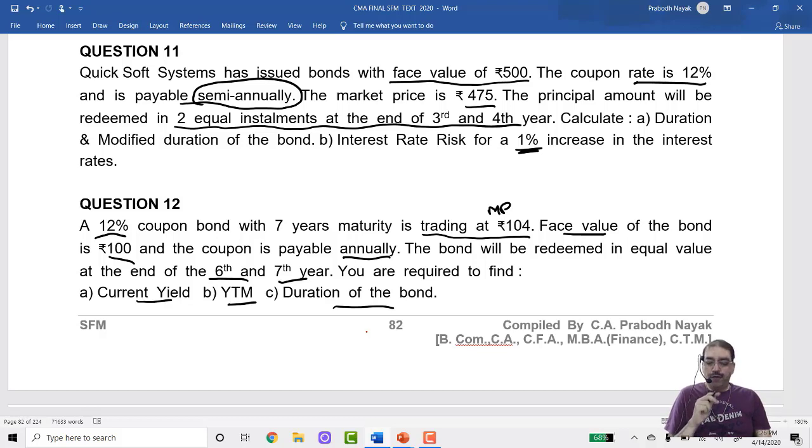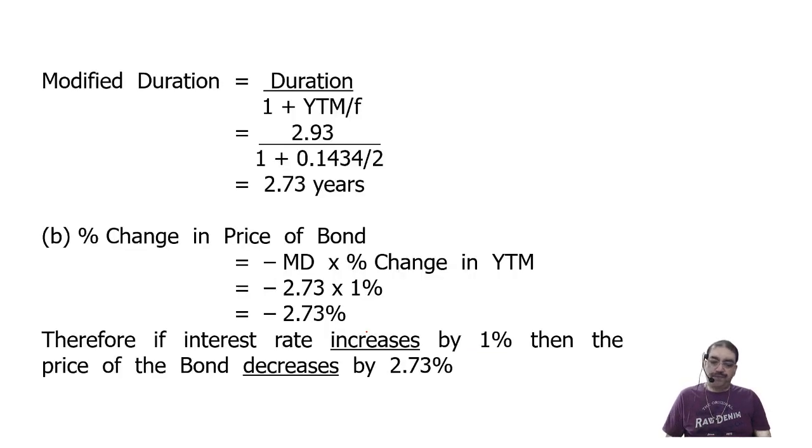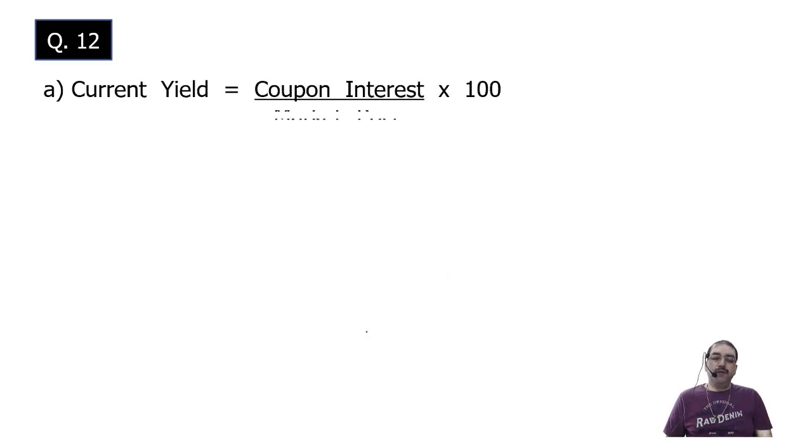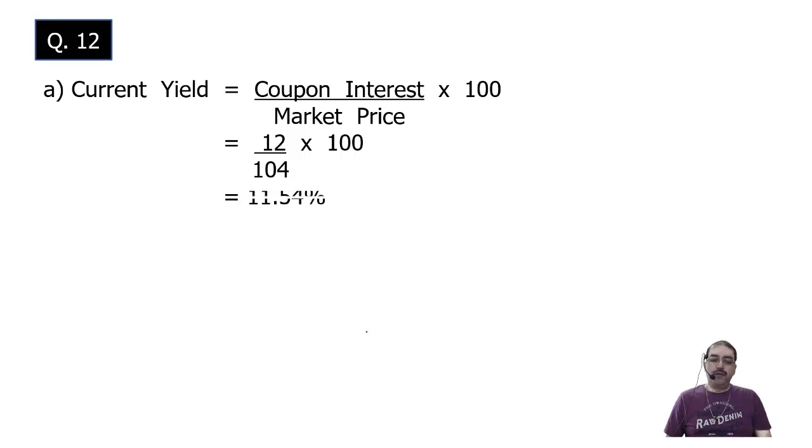Okay, current yield. Current yield is equal to coupon interest upon market price. Coupon interest, what is the rate of interest? Rate of interest that you are having for the question is 12%. Face value is 100 rupees. So it will be 12% of 100 rupees, 12 rupees. Market price given to you is 104. So 12 by 104 comes to 11.54%.